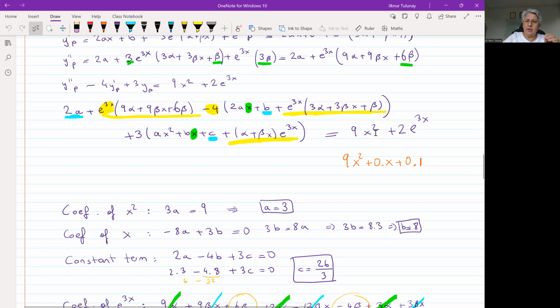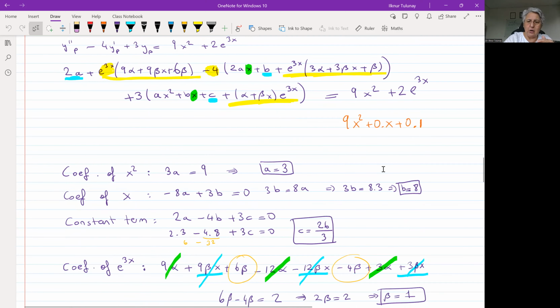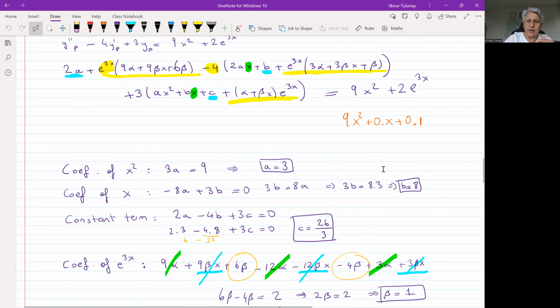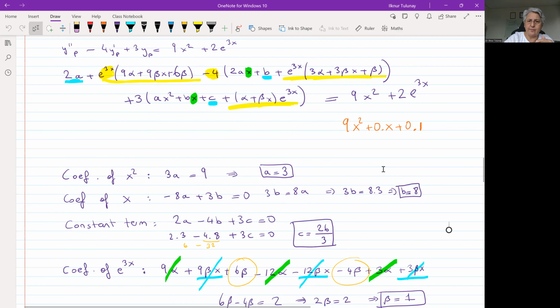Now the next one that we need to do: the coefficient of e to the 3x on the left-hand side is equal to the coefficient of e to the 3x on the right-hand side. That is 2. So what is the coefficient of e to the 3x?